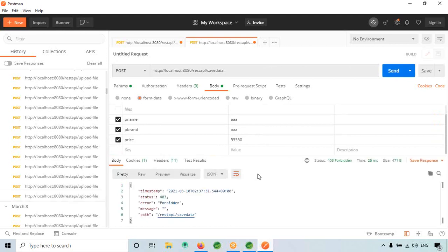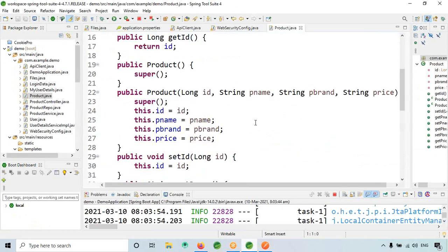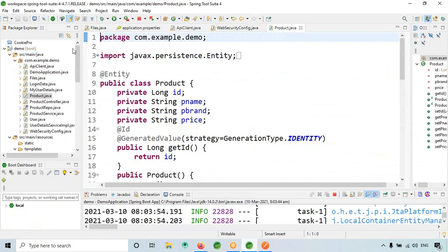Going to click. So save data is also not working. I think something went wrong with my APIs. Okay, so there is a problem with my APIs.